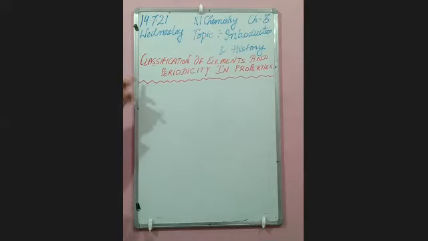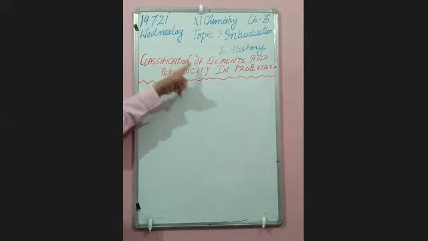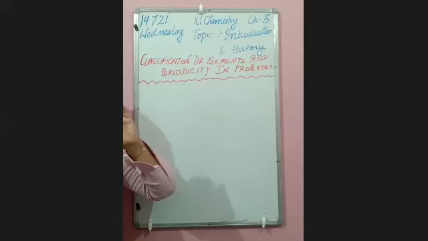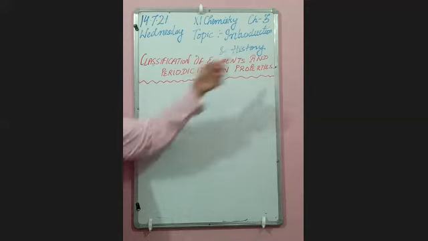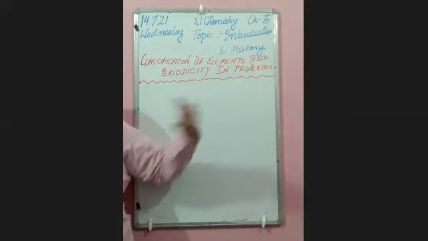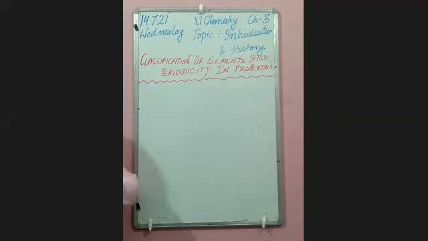Classification means division. So in this chapter, we will study classification of elements: how we classify the elements, what the basis for their classification is, and periodicity in properties. Periodicity means the properties which decrease or increase, or which show a particular pattern at regular intervals of time. Periodicity means which repeats after regular intervals of time.